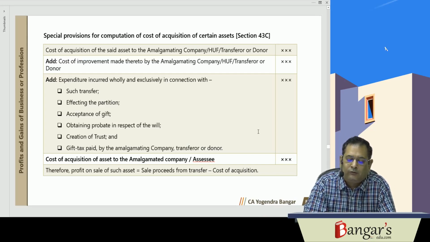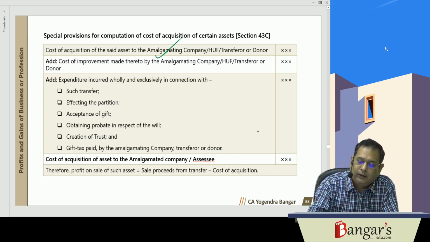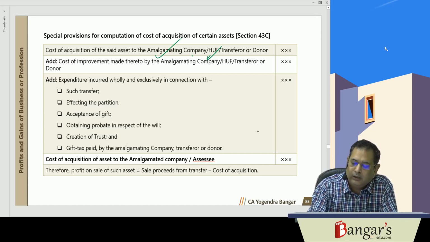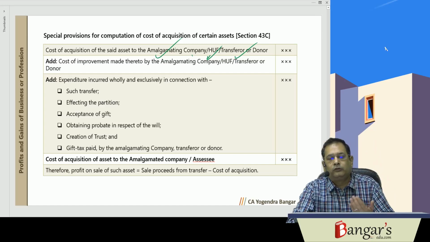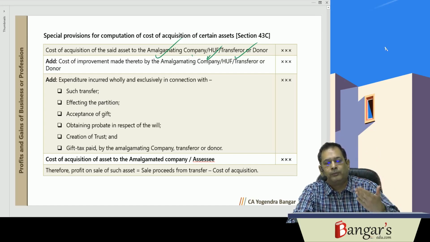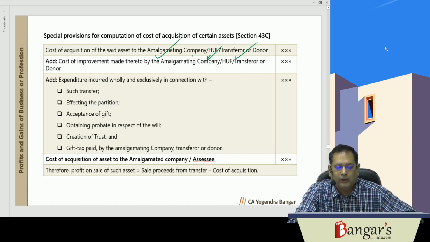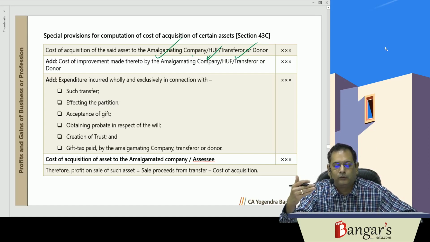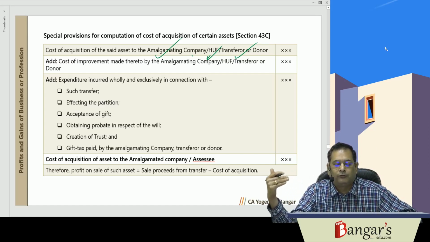Then Section 43C, basically, deals with the special provisions for computation of cost of acquisition of certain assets. That is, how you will compute the cost of acquisition of the assets in case of amalgamation, or if there is a partition of the Hindu undivided family, or if a gift is given. Here the cost to the previous owner becomes the cost of the asset, that is, the cost of acquisition of the said asset to the amalgamating company, HUF, transferor or donor.